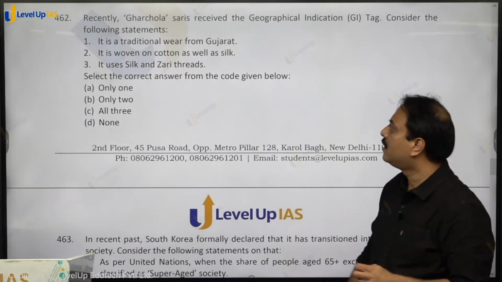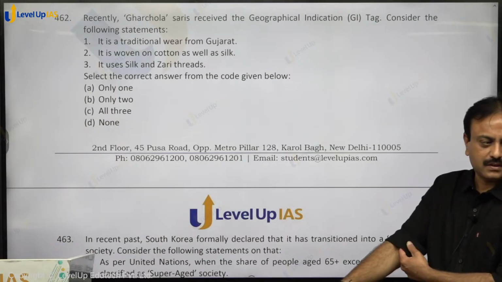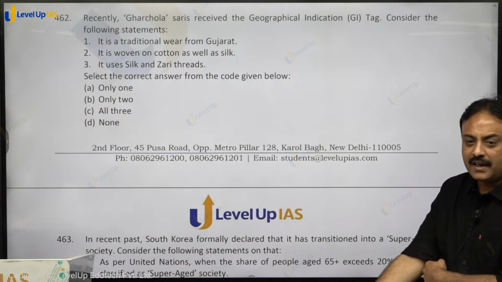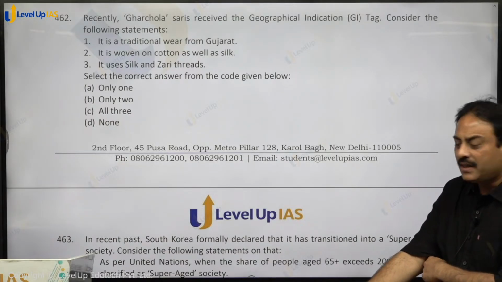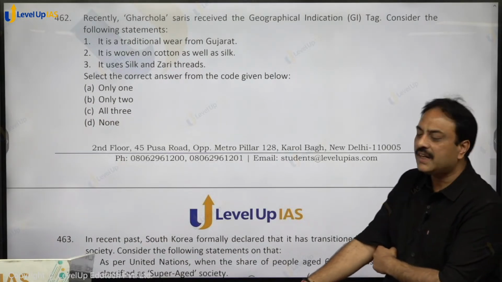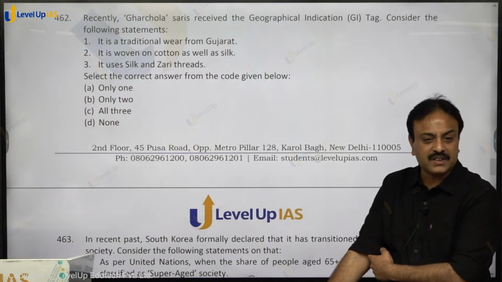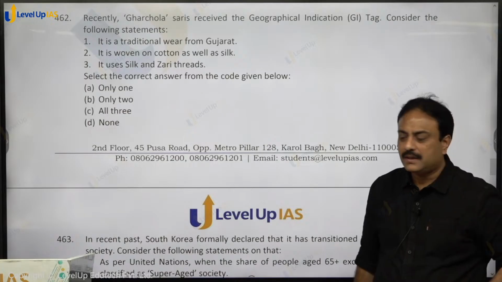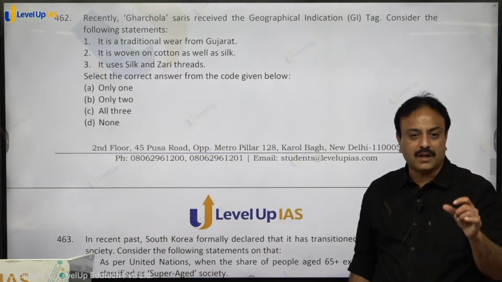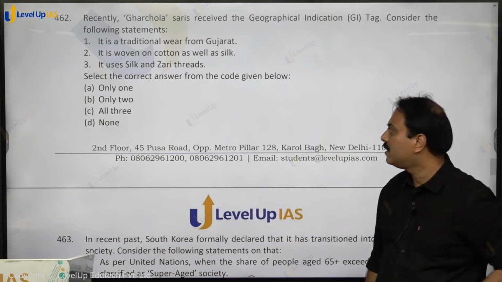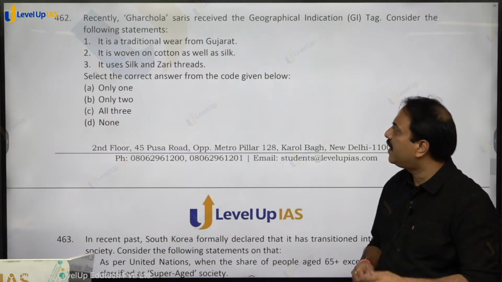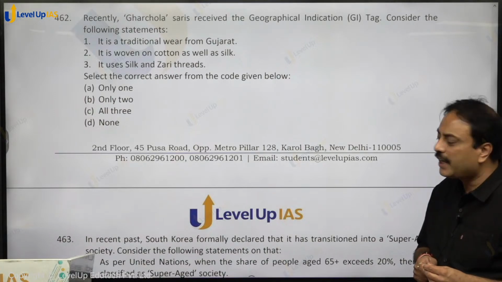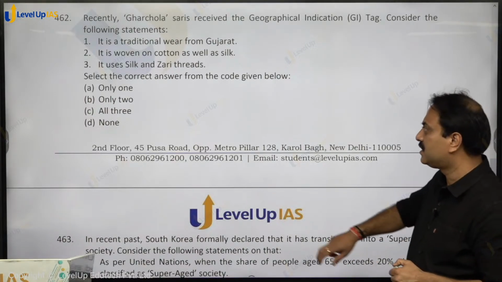Recently Gharchola sarees, इनको जीआई टैग मिला। What is that? It is a traditional wear of Gujarat, साड़ी है। It can be cotton as well as silk, और इस पे silk या zari thread को use करते हैं। Zari is basically what? Golden color thread that is used. So all three are there, that is related to Gharchola sarees that has received a GI tag. So all three, option C, C for cat is the correct answer.